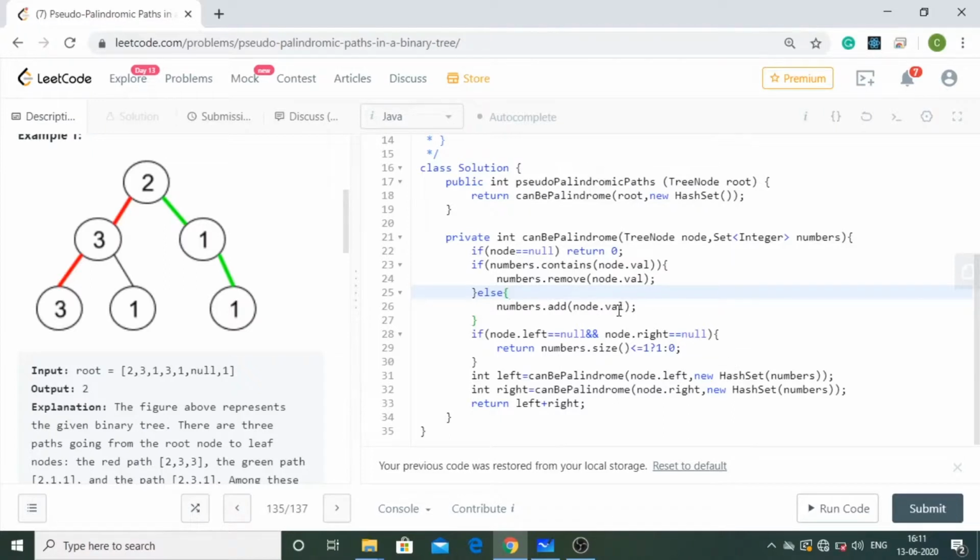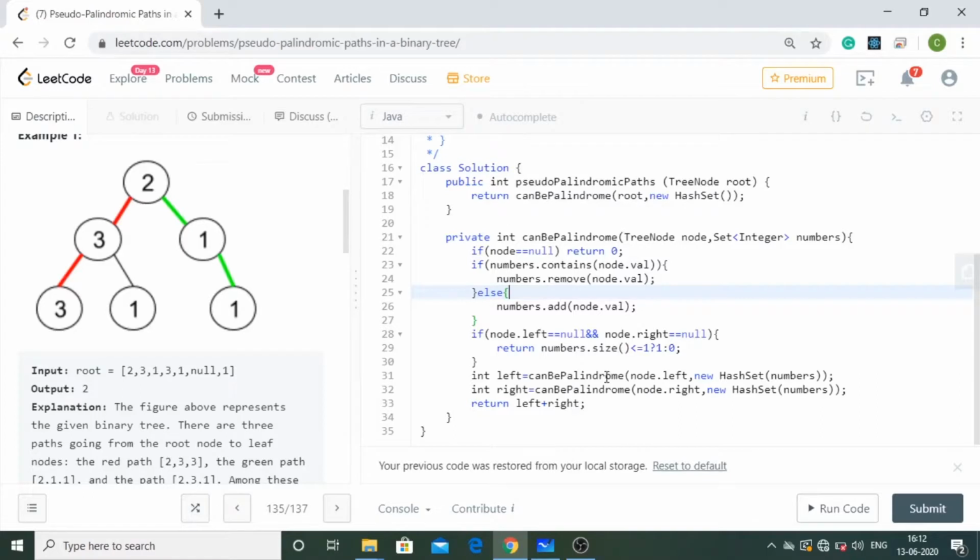This will call the function again, and I'm going to check again. So if node is equal to null, no. Does numbers contain node.value, so is 3 present in the set? No, 3 is not present in the set, so this is going to run. So 3 came in, and my set is containing 2 and 3. Then next, is this a leaf node?